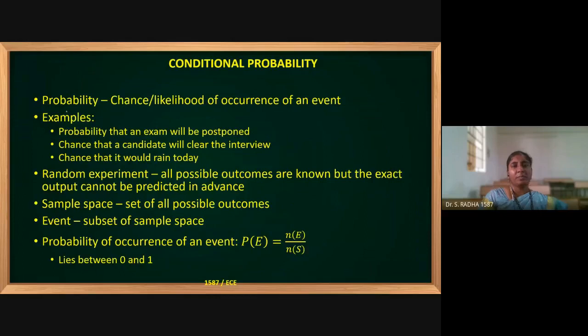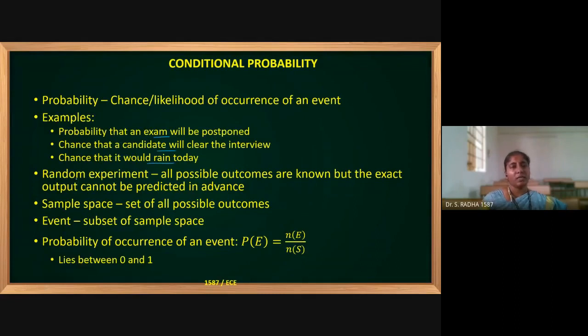So probability means chance or likelihood of occurrence of an event. What is the probability of an event, occurrence of event? That is called chance of occurrence of event, that is called probability. Examples: exam will be postponed, what is the probability? Candidate will clear the interview, what is the probability? Today there will be rain, what is the probability? These are unexpected, means we cannot have a clear picture, but there is a chance